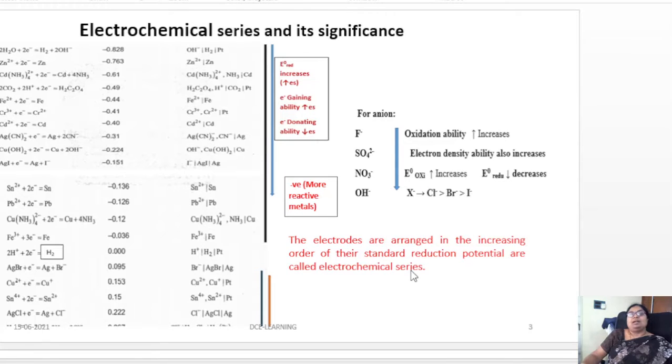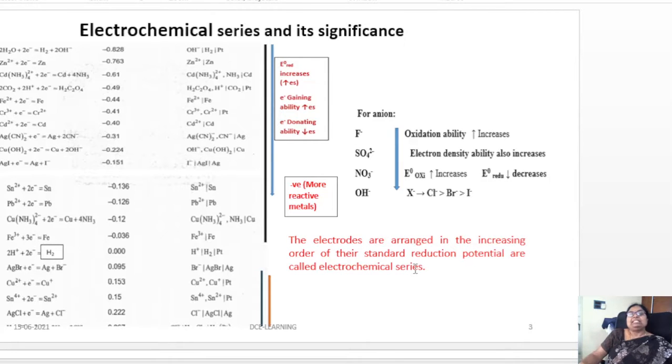Electrochemical series and its significance. I already discussed in the previous session how, in the galvanic cell, the two half cells act as a reduction potential and an oxidation potential, and how each acts as a cathode or an anode. By knowing the electrochemical series, it is very easy to identify which one is an anode, which one is a cathode, and also whether the cell undergoes a spontaneous reaction or not.